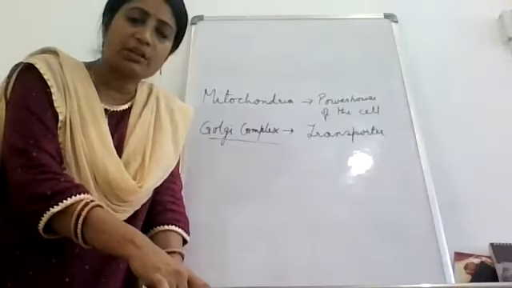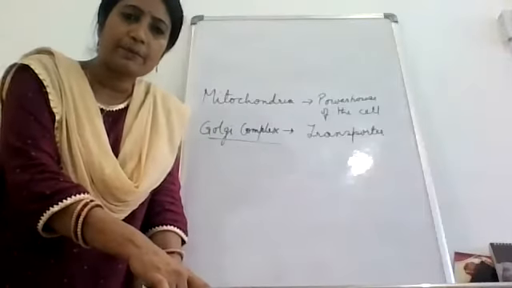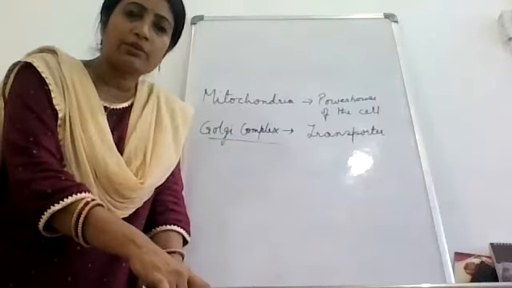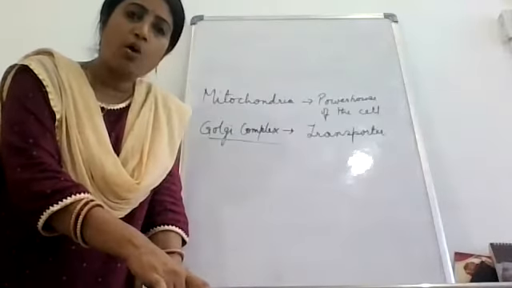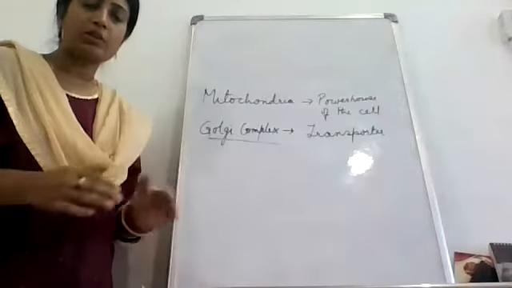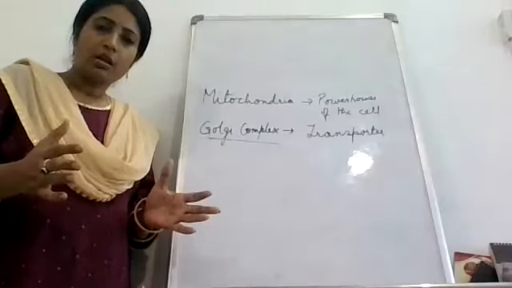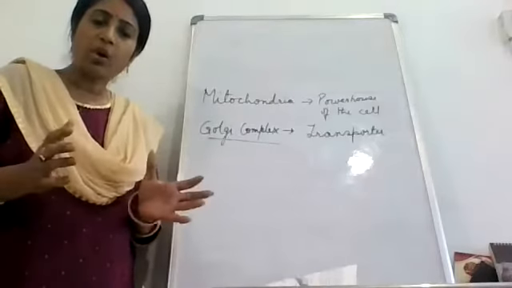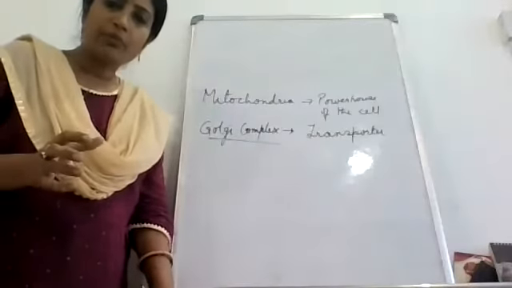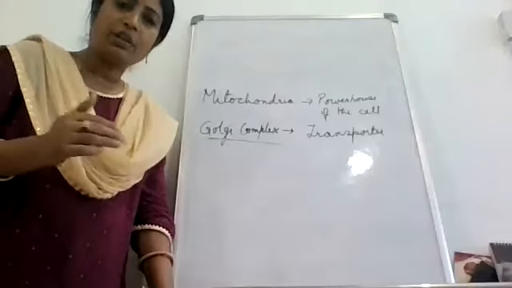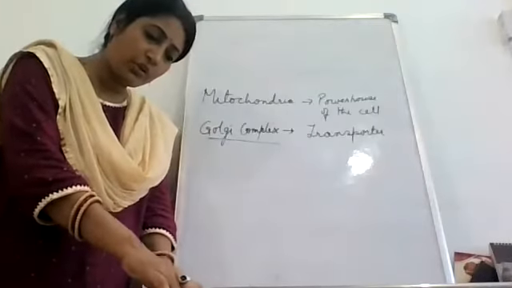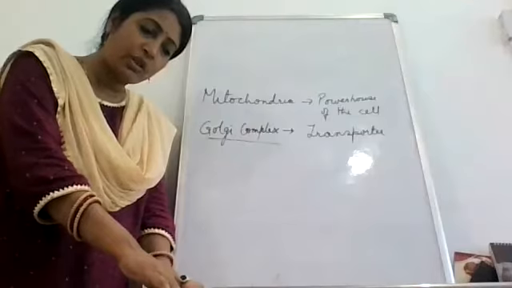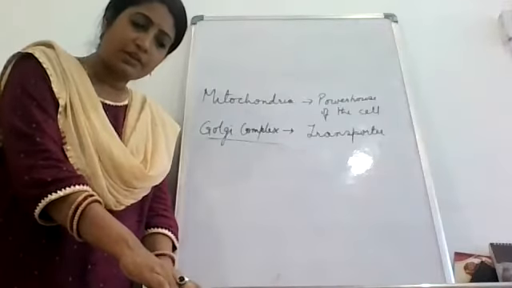Some are transporting, some are involved in packaging, some in the generation of power, like mitochondria. How are they keeping themselves away from each other? Because they are bounded by membrane, which keeps their functions separate. This is one of the features of the eukaryotic cell that distinguish them from the prokaryotic cell.